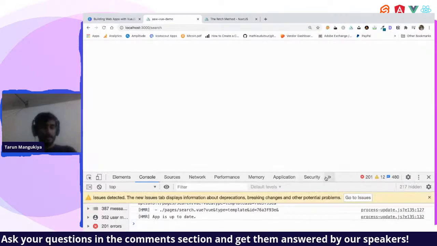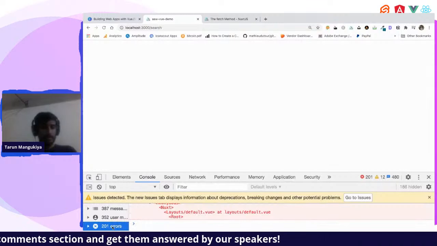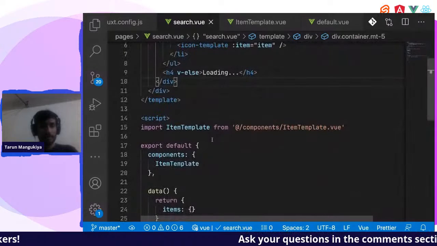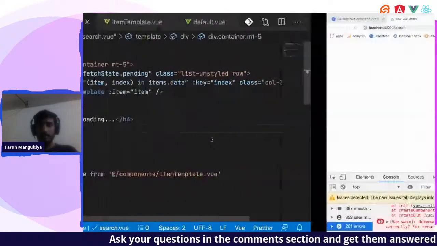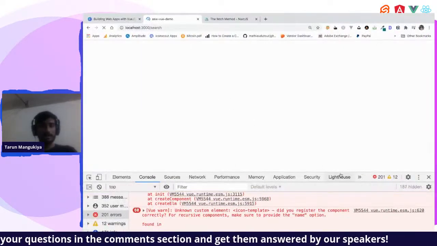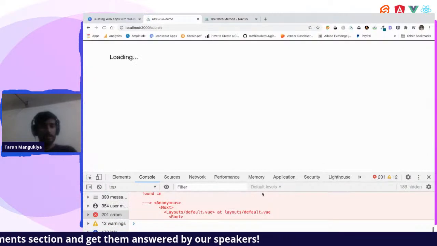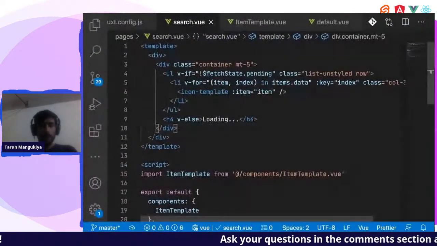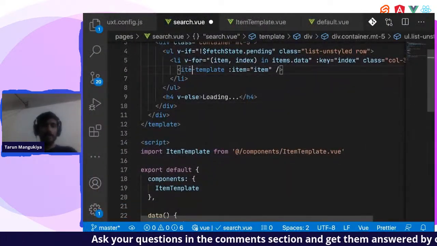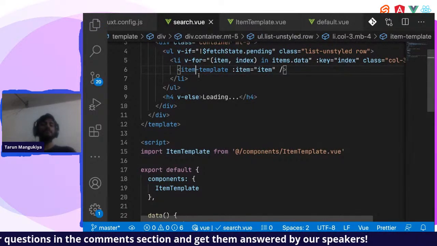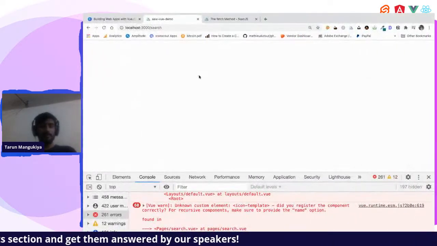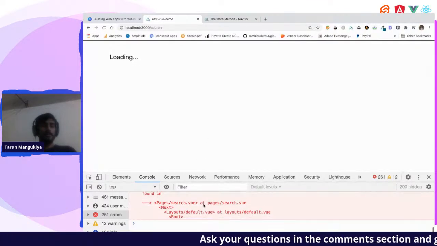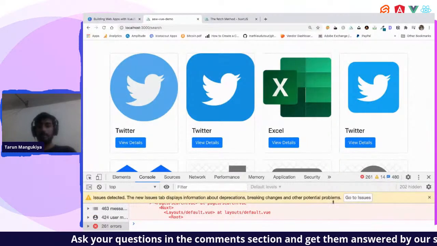Where is that? Any issue? The icon template. Okay, some other issue. Let us just reload the screen. Okay, the name is wrong. So, hope it works. Yes, now it works.